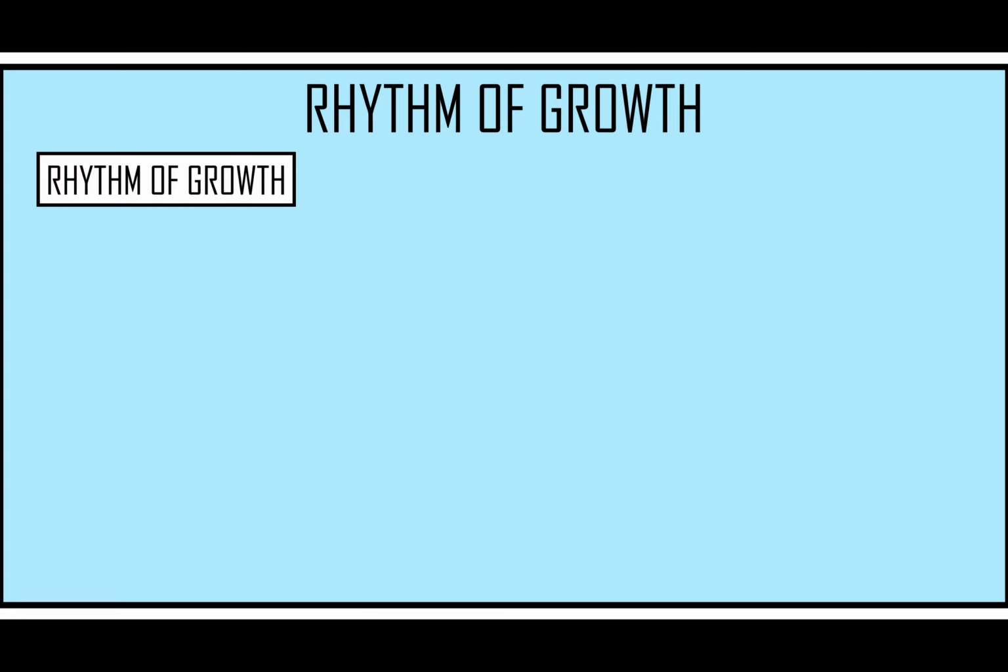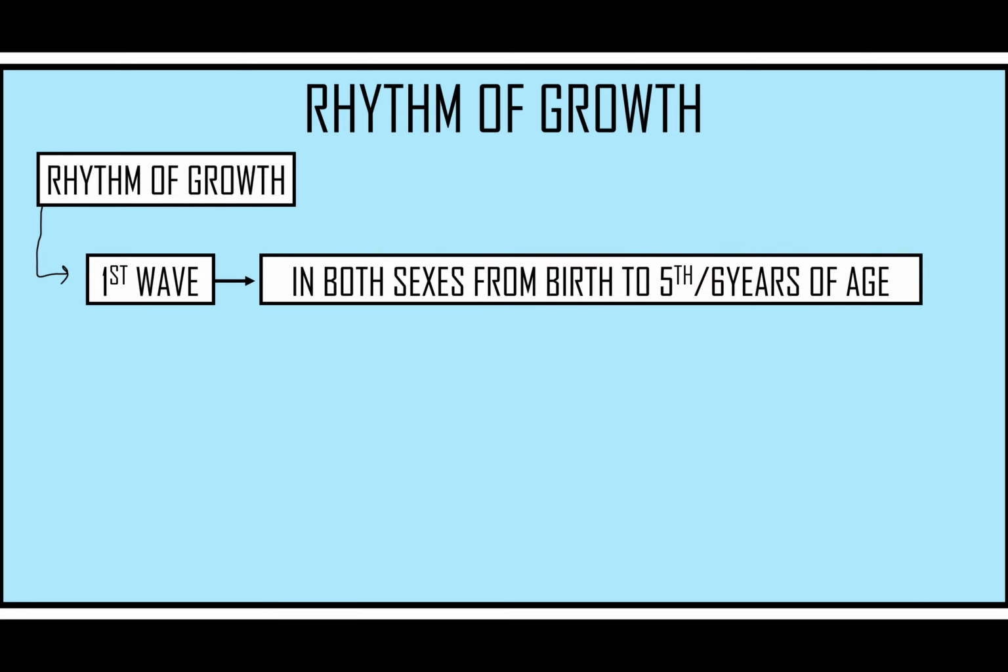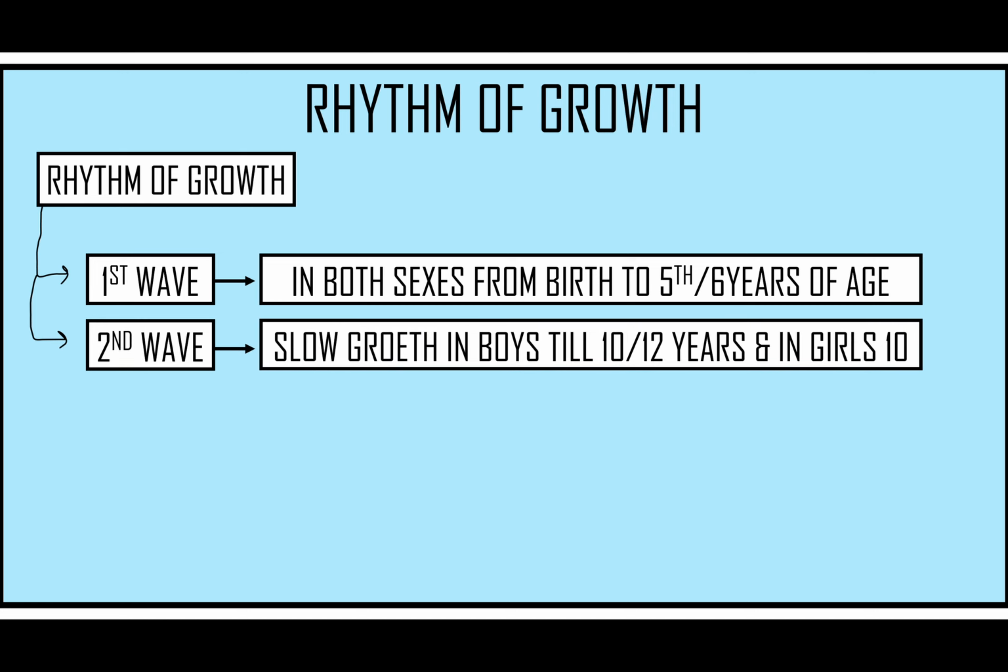Now we will talk about the important main rhythms of growth that normally occur in the human body. The rhythm of growth occurs in the form of waves. The first wave of growth is in both sexes, and it is from birth to 5 to 6 years of age. Then there comes the second wave of growth, that is slow growth, and in boys it is till 10 to 12 years, but in girls it is till 8 to 10 years of age.